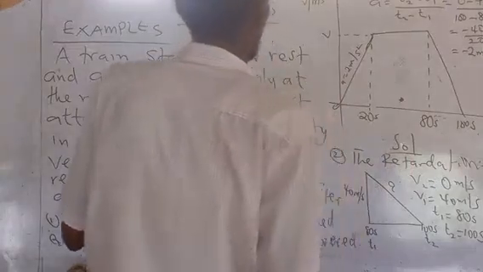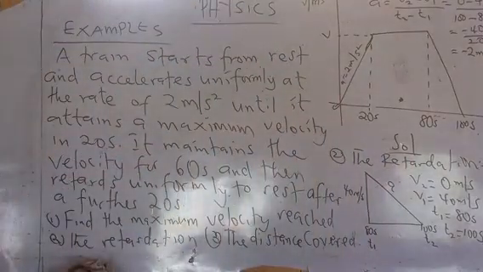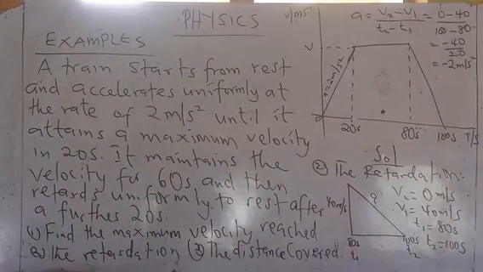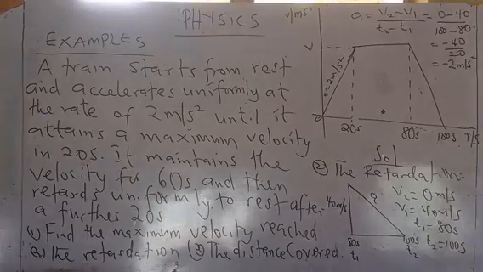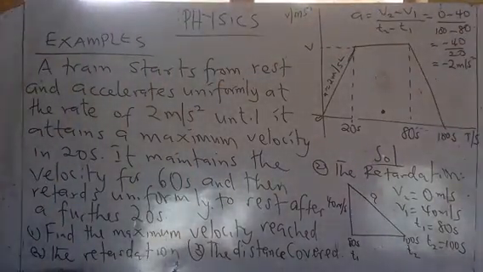So what indicates that it is retardation is the negative sign that we arrive at with the value. The negative sign indicates that it is deceleration.